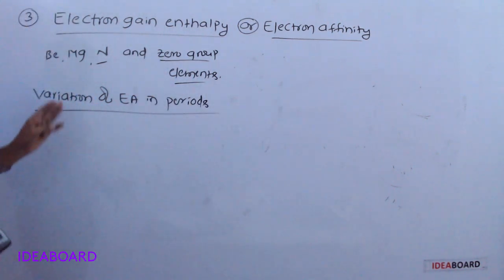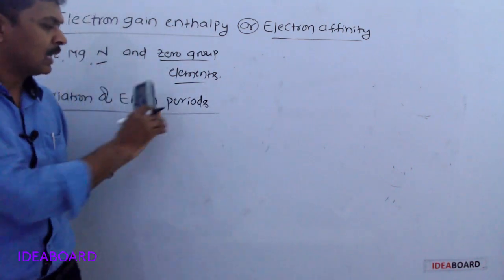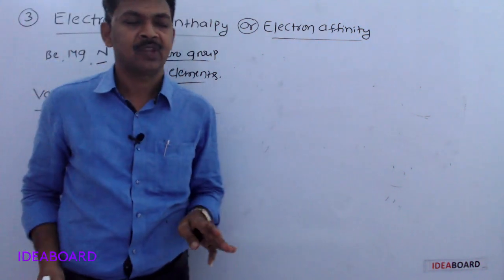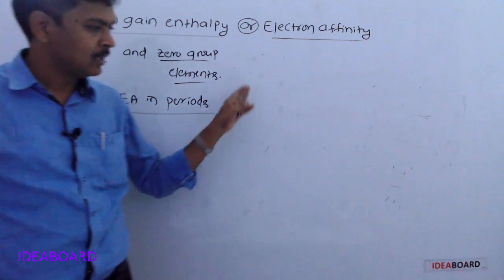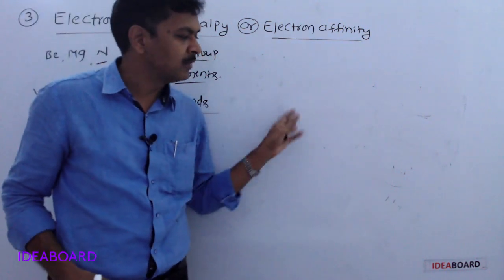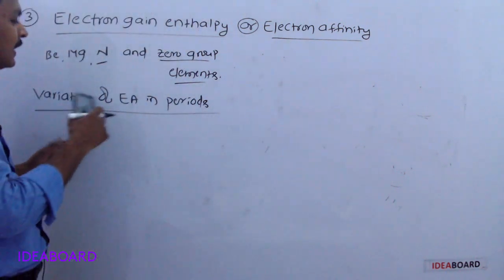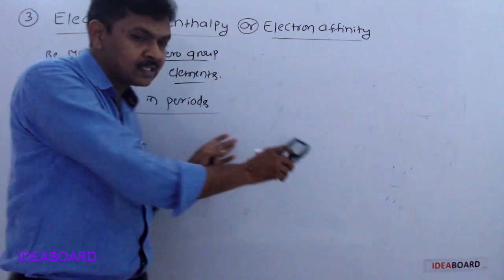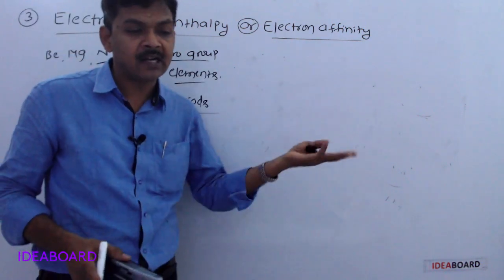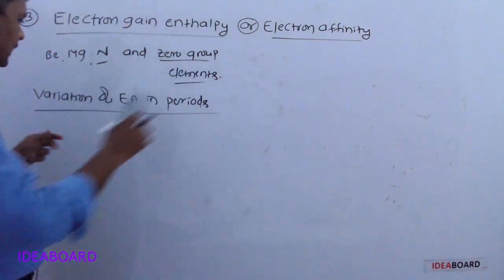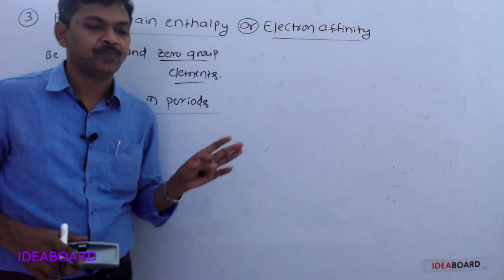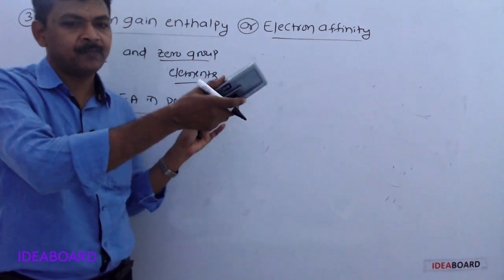In periods, left to right, as the atomic number increases, atomic size decreases. As atomic size decreases, the tendency to accept the electron increases. So left to right, electron affinity increases. In general, it increases, but there are some exceptions.